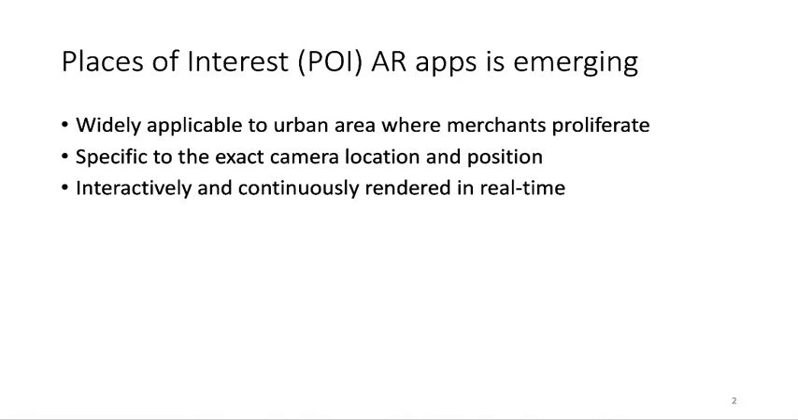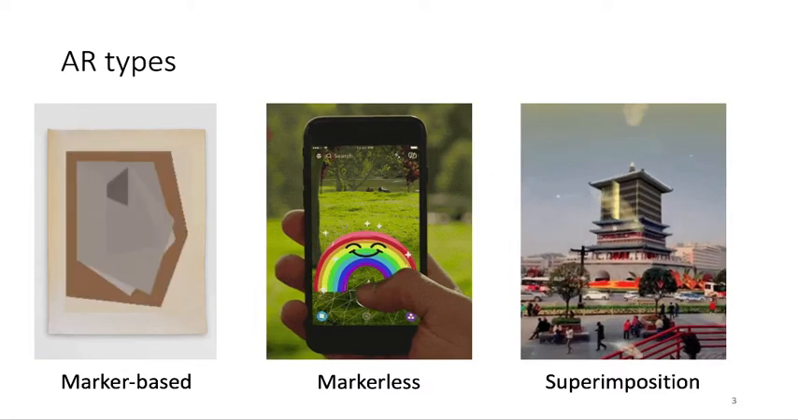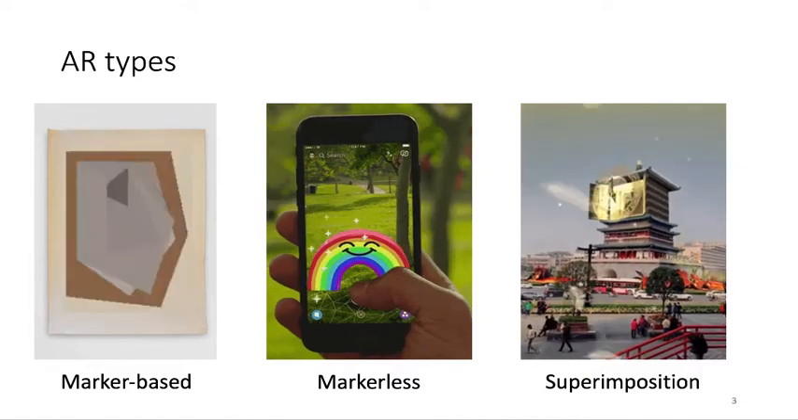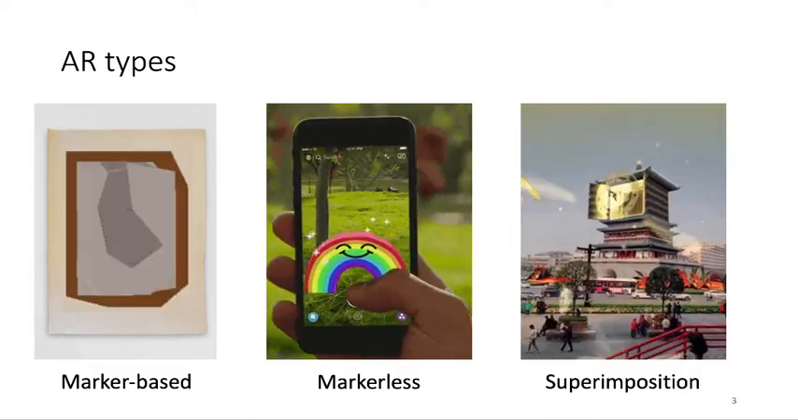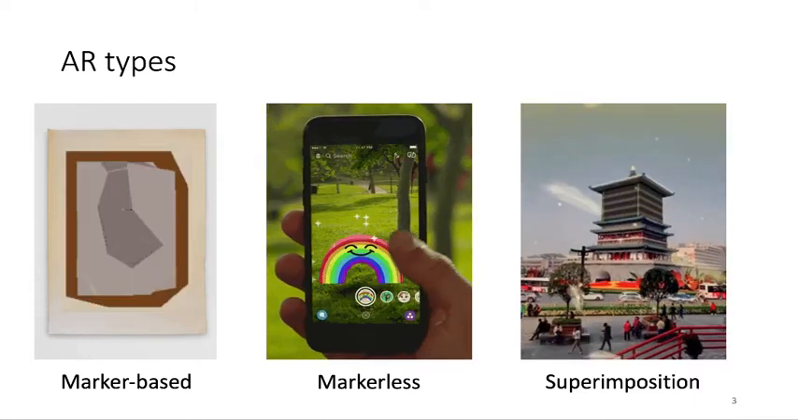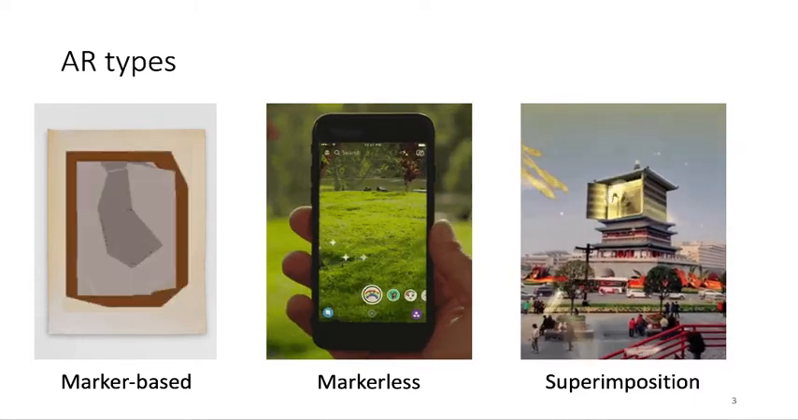The POI AR could open a new door to deliver relevant advertisements. For instance, while a user points her camera to a coffee shop, the smartphone renders the coffee promotions as a virtual overlay on the screen. The POI AR effects can be diverse and is compatible with all the existing AR types, like marker-based, markerless, and superimposition.